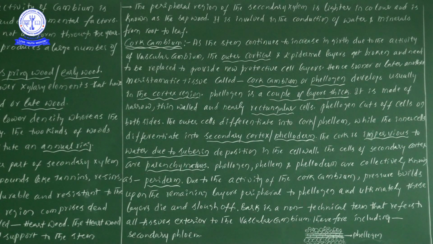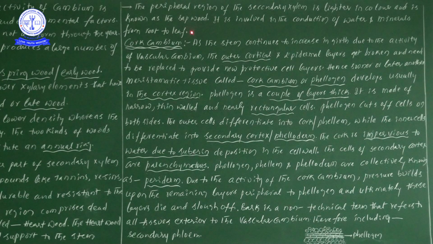What is the main important point in comparison of heartwood and sapwood? Which tissue helps in the conduction of water and minerals? Sapwood. Don't forget, this sapwood only conducts water and minerals from the root to the leaf of the plant. Okay, that is a small piece of information regarding heartwood and sapwood. Now, the most important information to be discussed is under cork cambium.